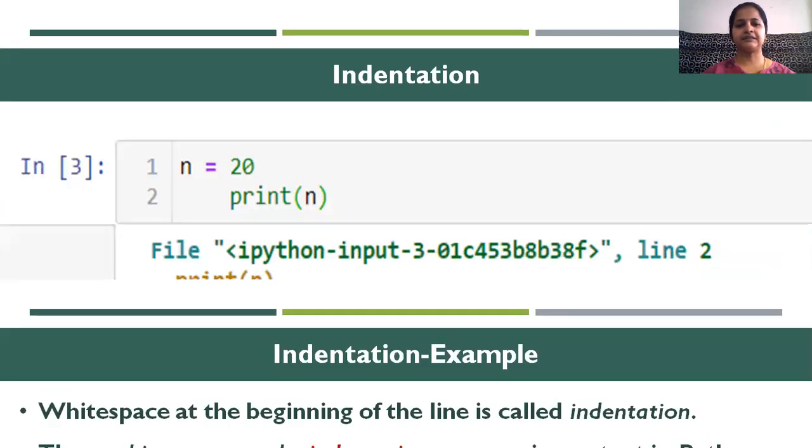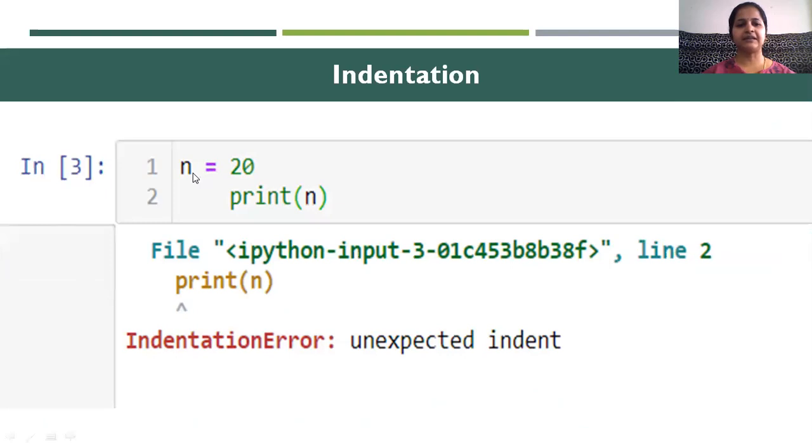Okay, so we can see the example here. I've taken n equals to 20. I have to start print here, but I have given the spaces here and I have started print here. So I'll get indentation error, unexpected indent.